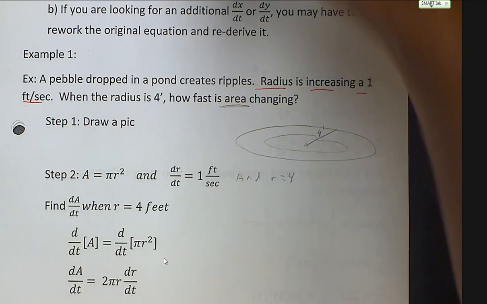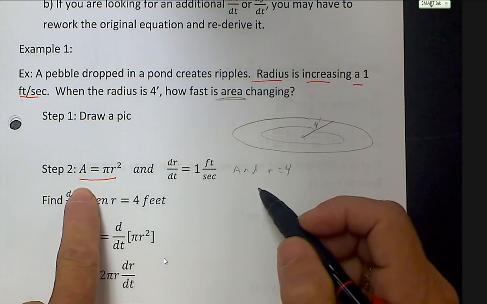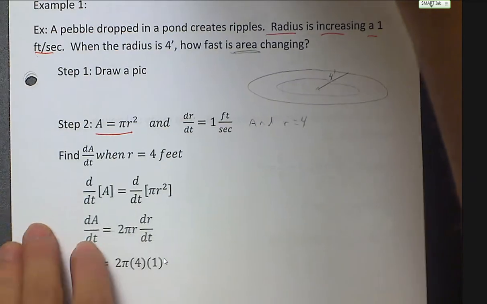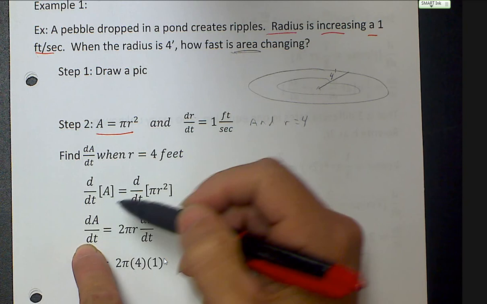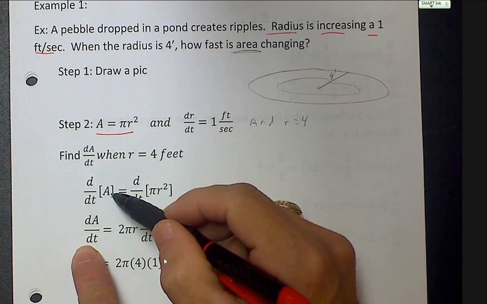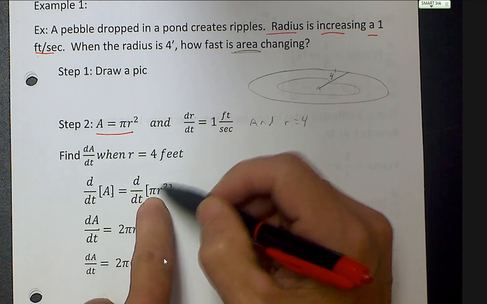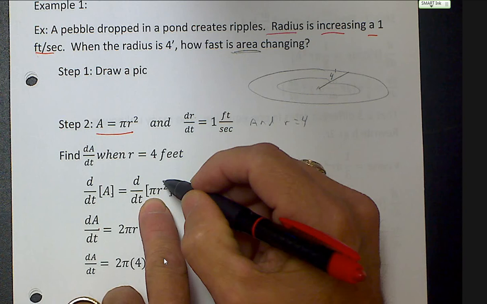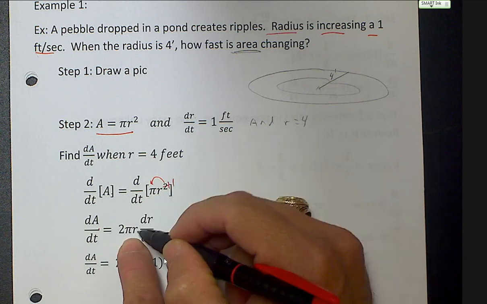So we're going to derive this equation with respect to time, giving us the derivative of A with respect to time is dA/dt. That's where that came from. Nothing to write. I already wrote everything down. I just want to show you other pieces. The derivative of this equation with respect to time, well, the 2 comes down, giving me 2 pi r dr/dt.